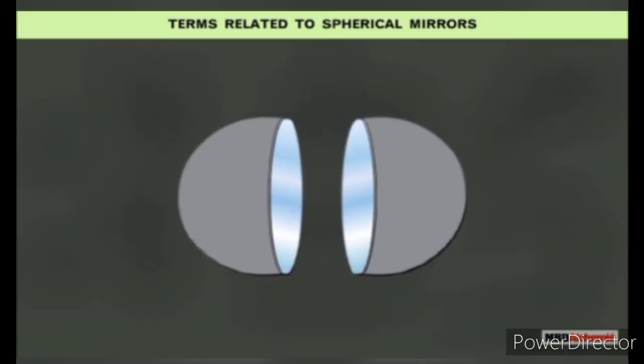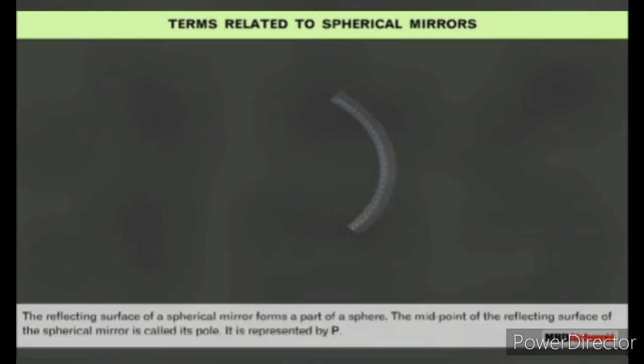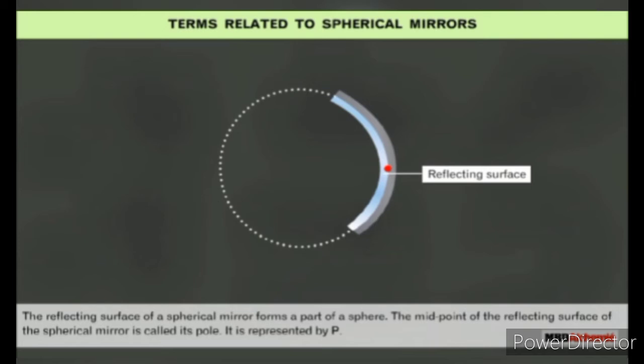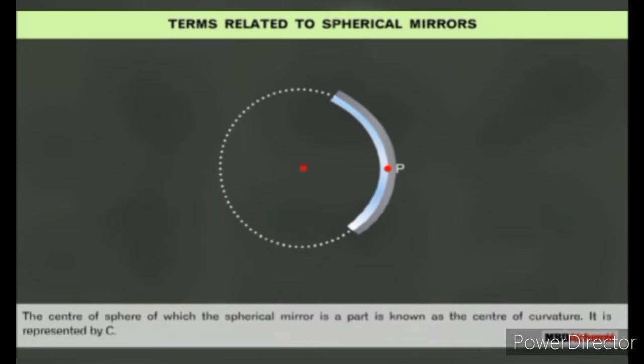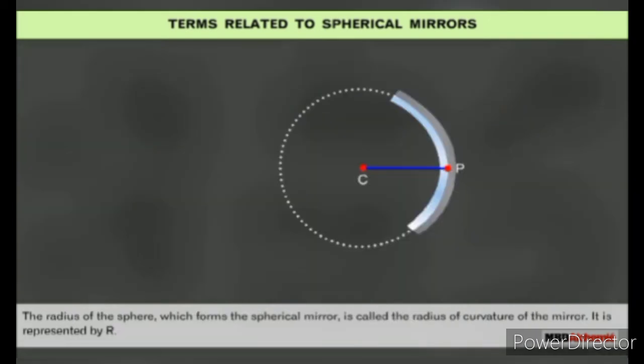Terms related to spherical mirrors. Let us learn about the terms related to spherical mirrors. The reflecting surface of a spherical mirror forms a part of a sphere. The midpoint of the reflecting surface of the spherical mirror is called its pole. It is represented by P. The center of the sphere of which the spherical mirror is a part is known as the center of curvature. It is represented by the letter C. The radius of the sphere which forms the spherical mirror is called the radius of curvature of the mirror. It is represented by the letter R.